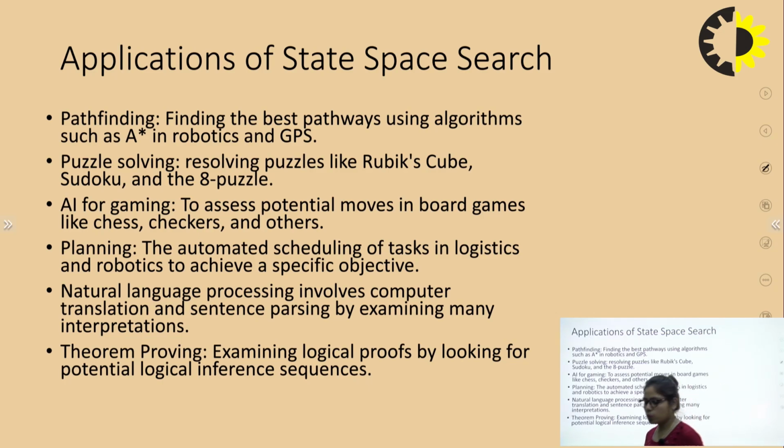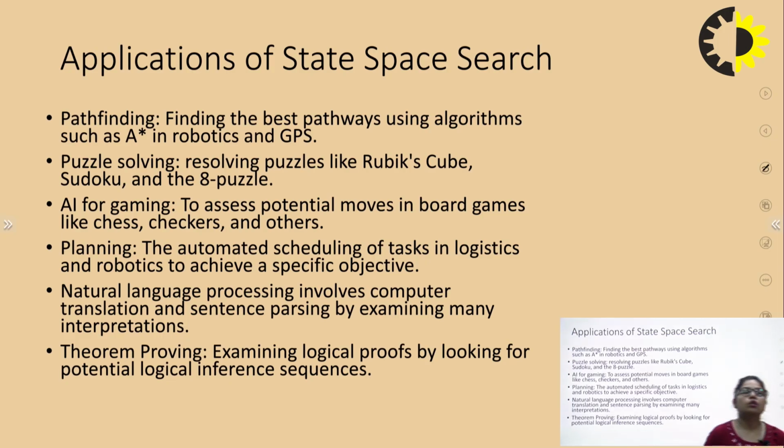The next one is, what are the applications of state space search? The first is pathfinding: finding the best pathways using algorithms like A star in robotics and GPS. The next one is puzzle solving: resolving puzzles like Rubik's Cube, Sudoku, and the 8 puzzle problem. The 8 puzzle problem is the most important problem. It is solved by both informed search and uninformed search.